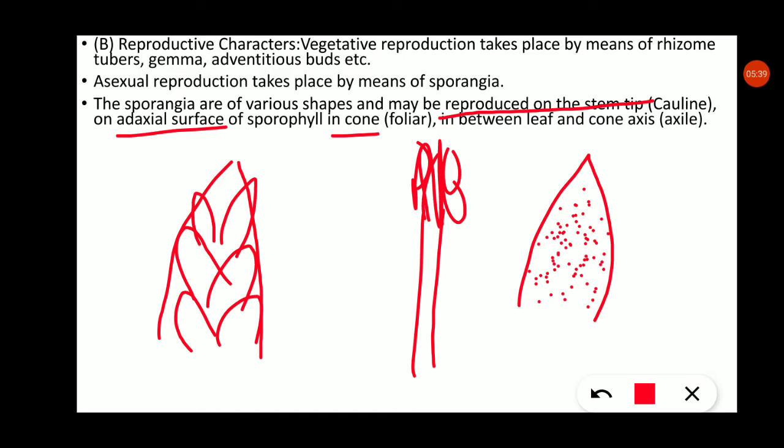Okay, this point clear? The sporangia have various shapes, with lengths from 1 to 10 micron, and they may be produced on the stem tip. Sporangia formed on the stem are called caulin.